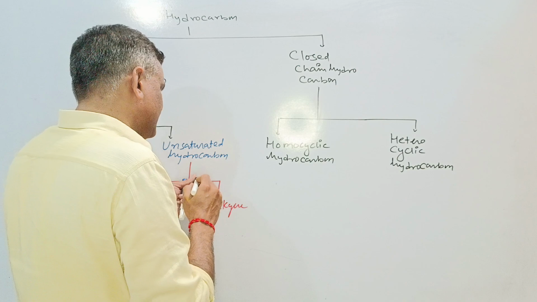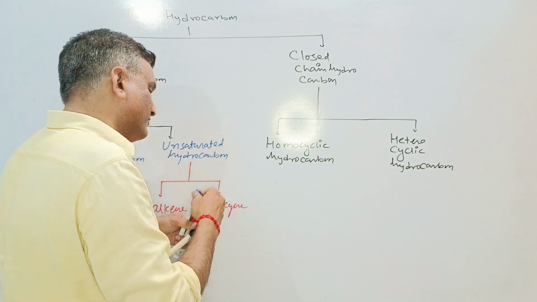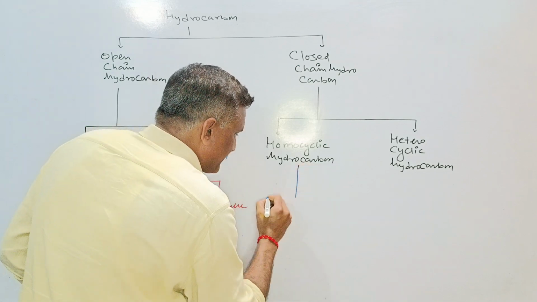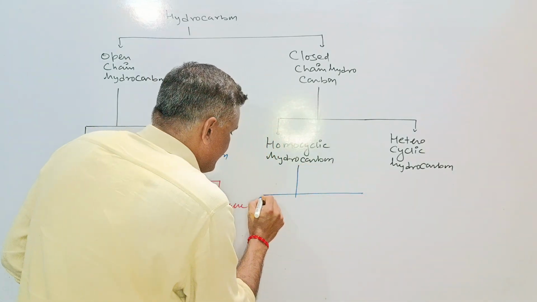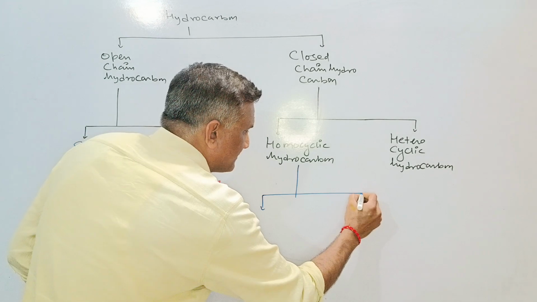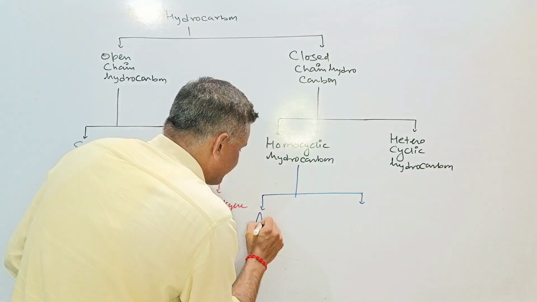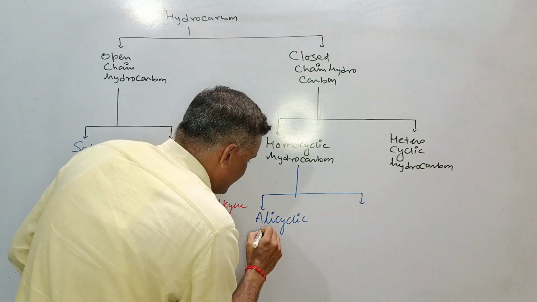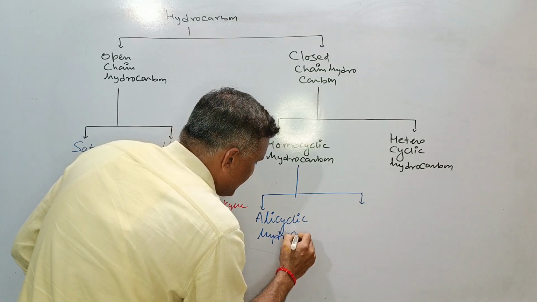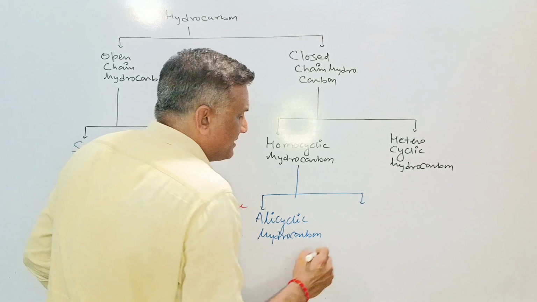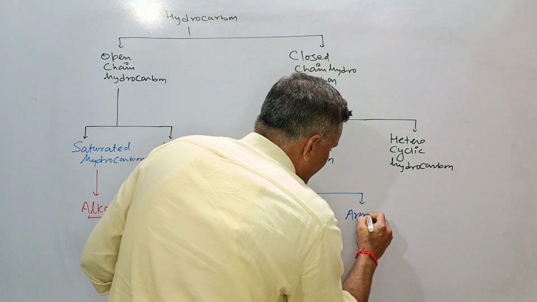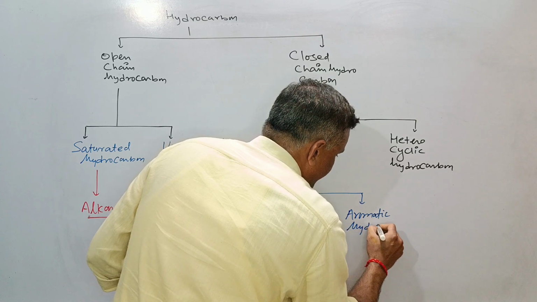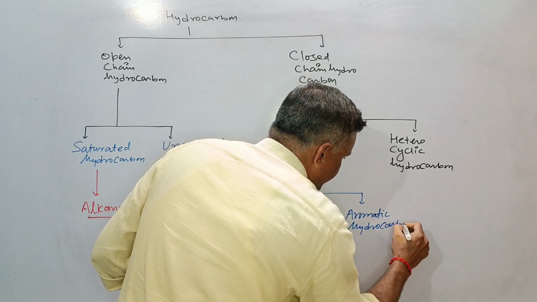If we go further, then homocyclic hydrocarbons exist in two types. First is alicyclic hydrocarbon, and another is aromatic hydrocarbon.